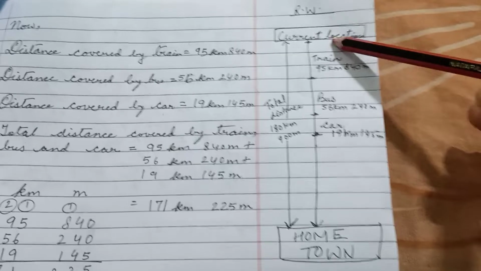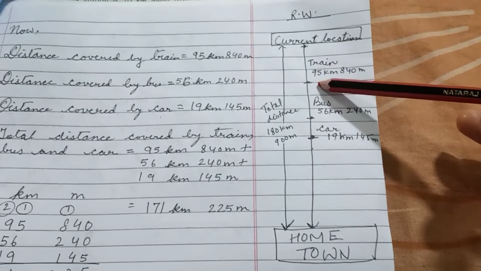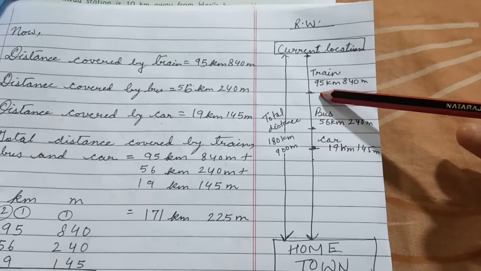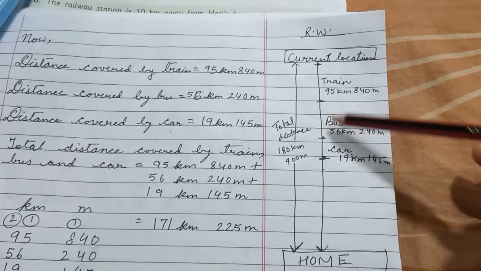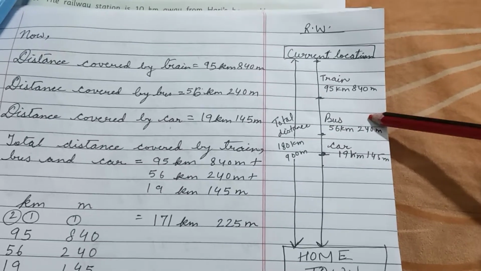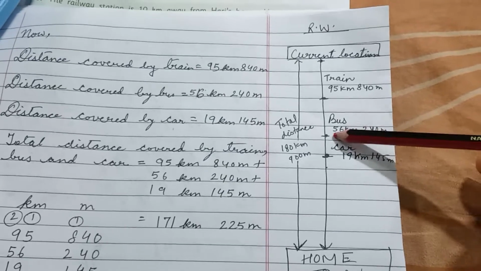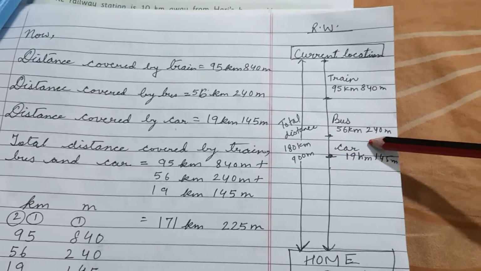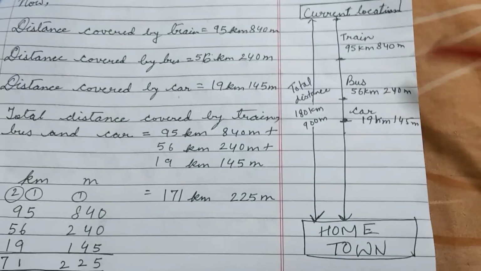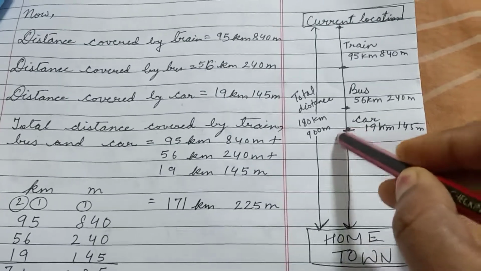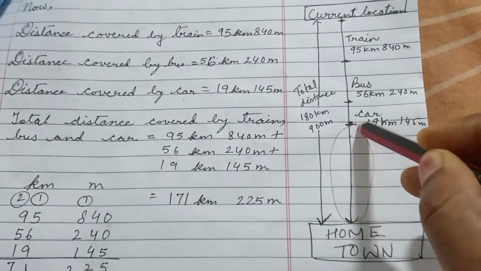By train he has covered a small part of 95 km and 840 meters. Now again by bus he has covered this part. Suppose 56 km 240 meters. By car he has covered this part, that is 19 km and 145 meter, but still this portion is left. Okay, this much distance is left.